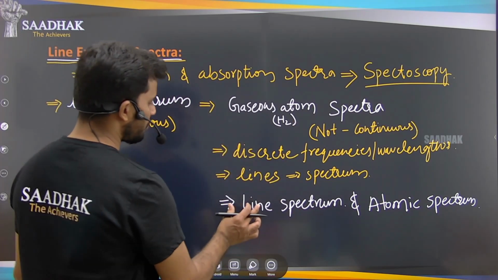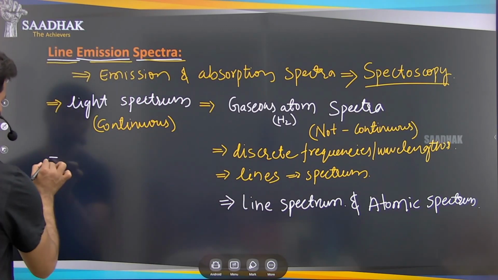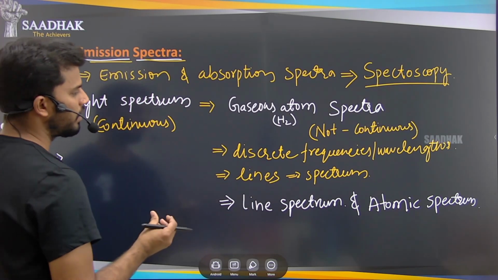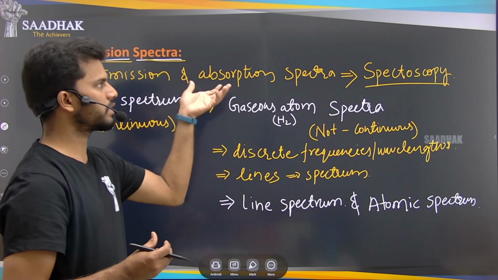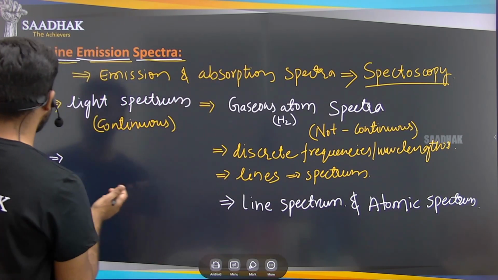Okay, so this line spectrum has had a great effect in giving us the best atomic structure. It helped us a lot.